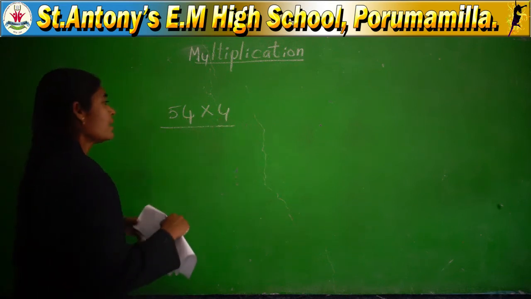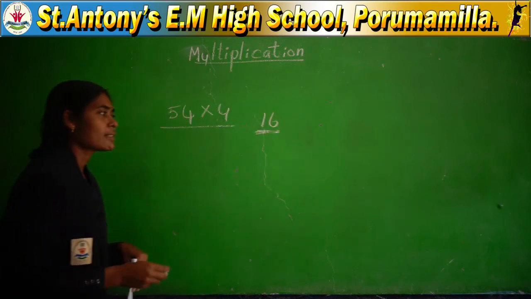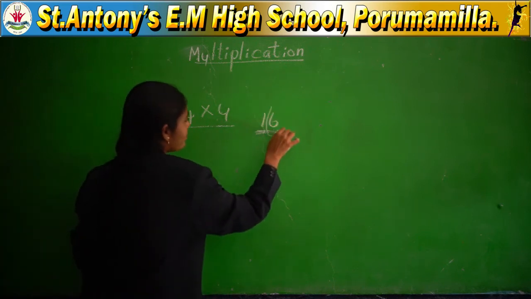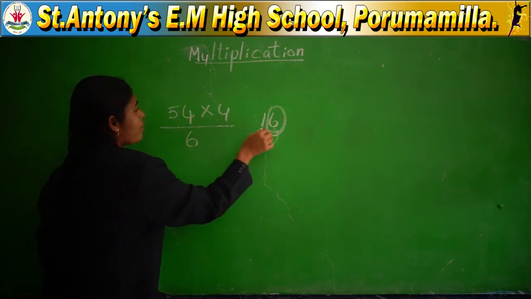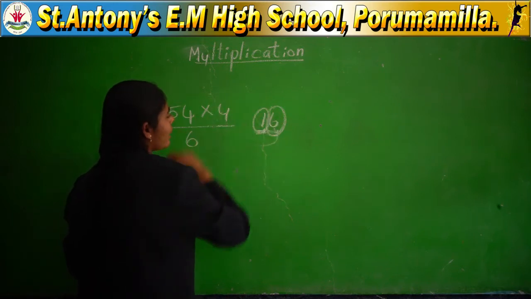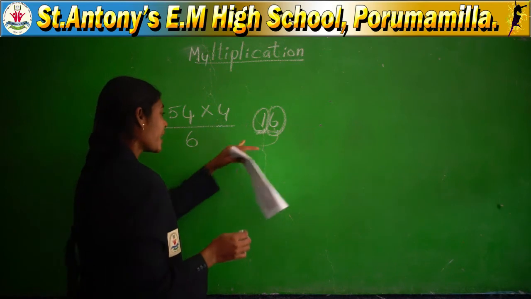4 4s are 16. This is a double digit answer. In this double digit answer, first the ones place number should be in the answer line. The next number, how much will be there? 1. That is in tens place. So you have to take it as carry.